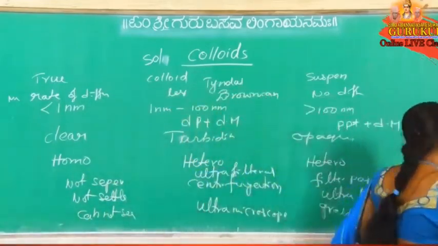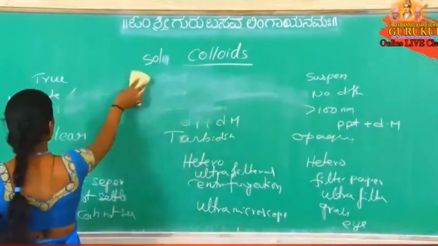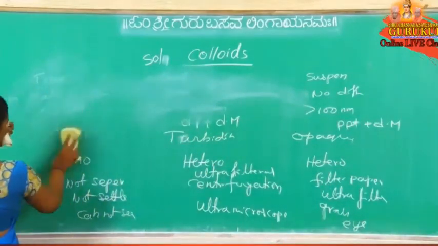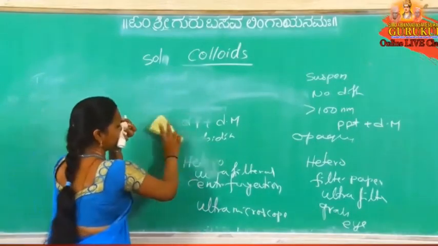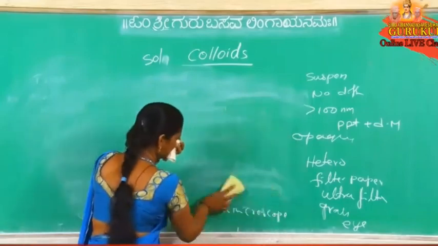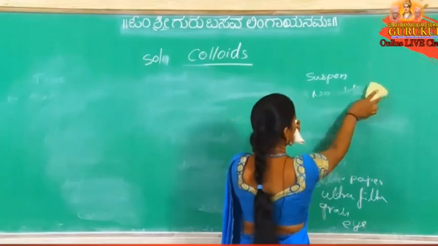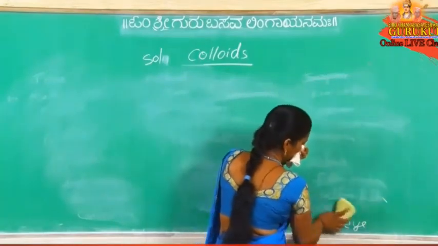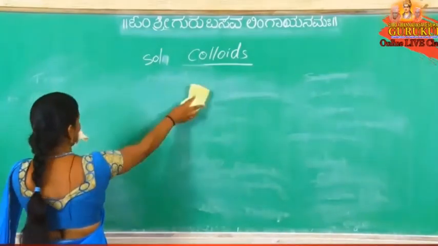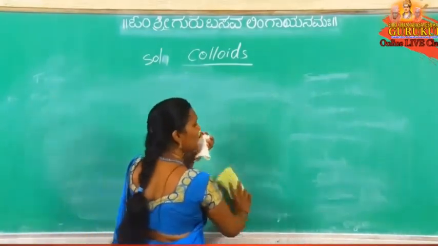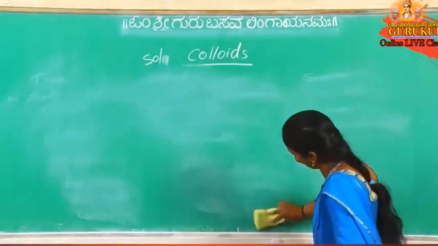Now, what are the different types of colloidal solutions? Types of colloidal solutions. Here this chalk is adsorbed on this board. It is like chemical adsorption. If hydrogen is adsorbed on palladium, what is the name? Occlusion.